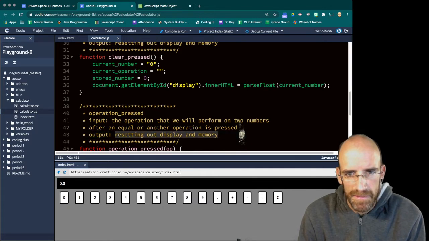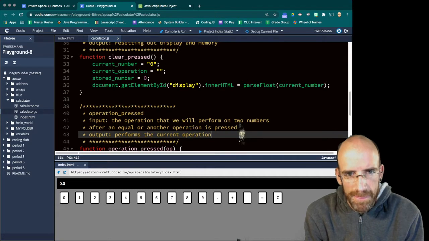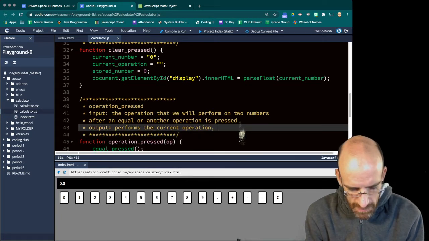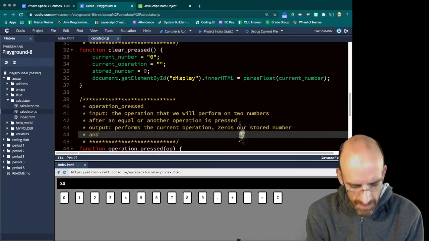Now it performs the current operation, zeros the stored number and erases the current operation.